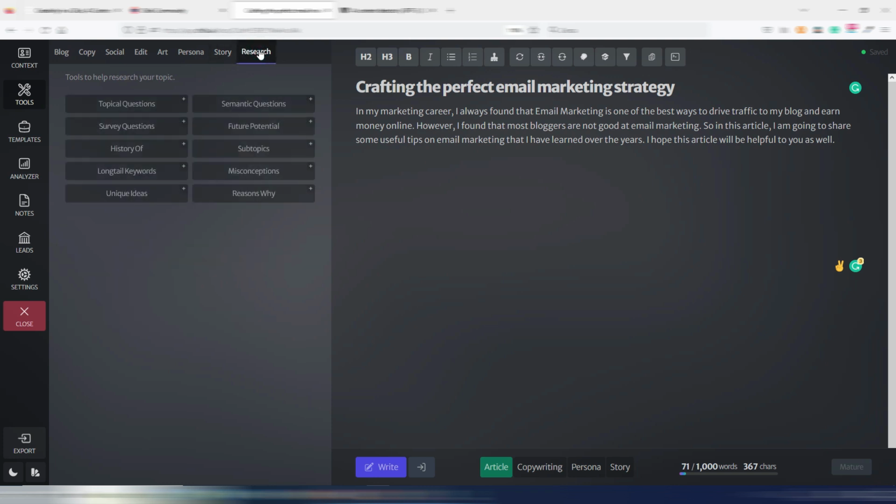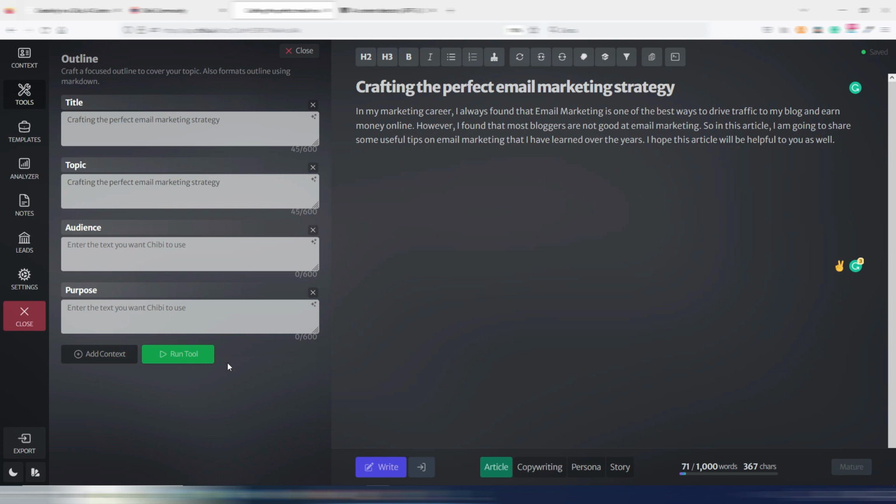And you have your research tab where you can find topical questions about your topic, semantic questions, subtopics, really interesting. Anyway, just by using this blog one, you can maybe generate an outline for your article just by clicking here. And as you can see, there is a plus here. This means you need some context. It's not mandatory. You can even avoid filling all these fields, but it's really useful because, for example, you